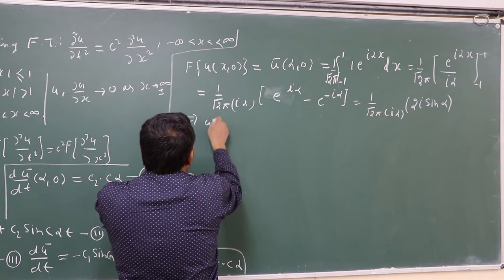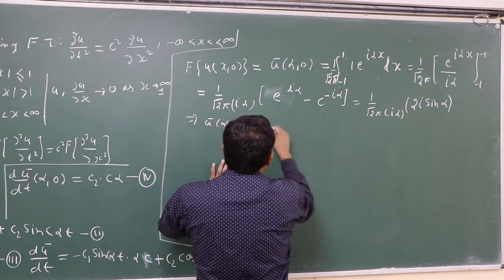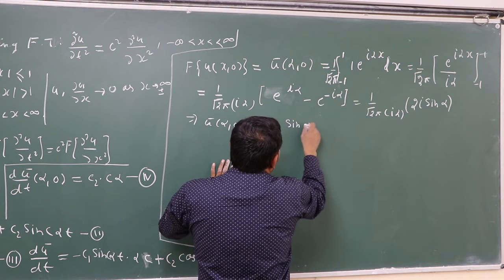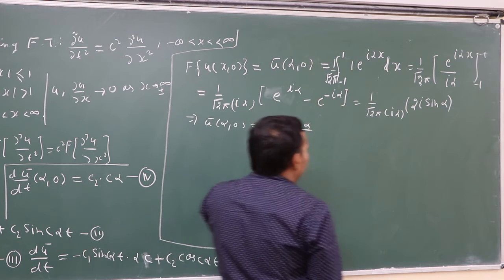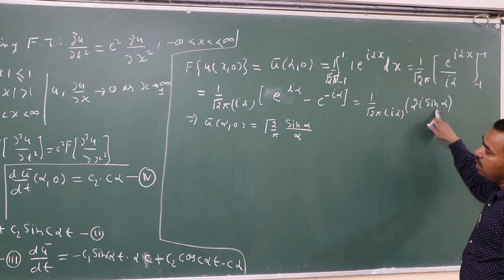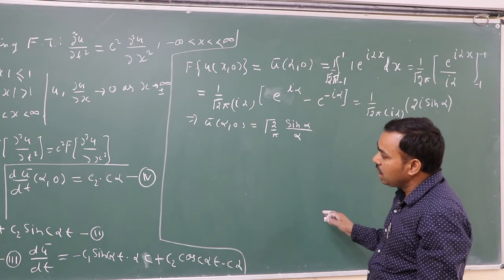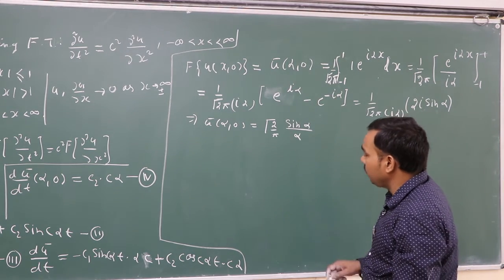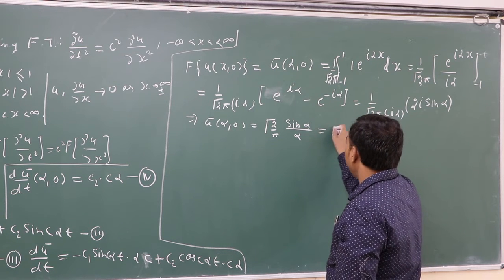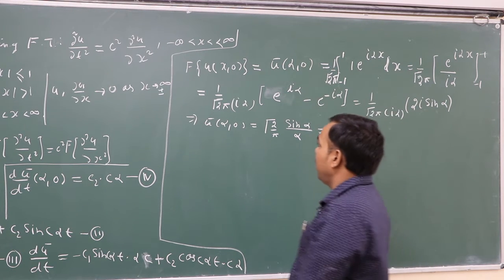So we can say u bar(alpha, 0) equal to under root 2 upon pi sin alpha upon alpha. And from equation 3 we see u bar(alpha, 0) equal to c1. So the value of c1 is under root 2 upon pi sin alpha upon alpha.